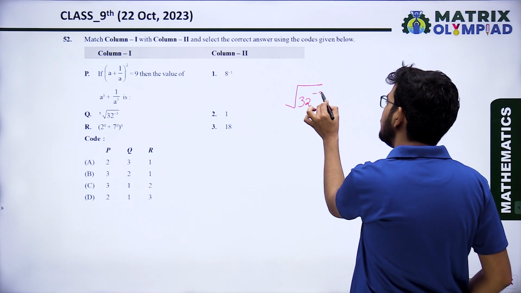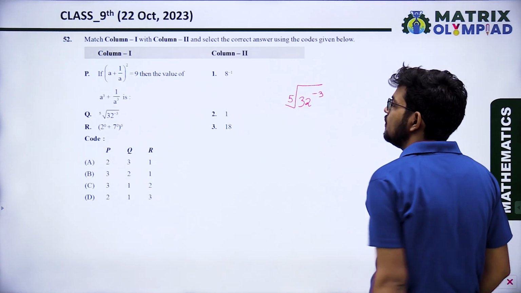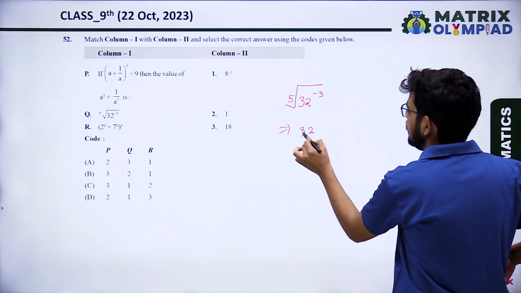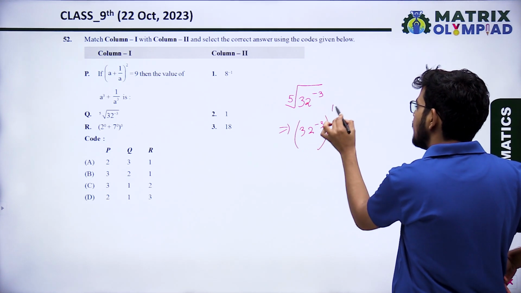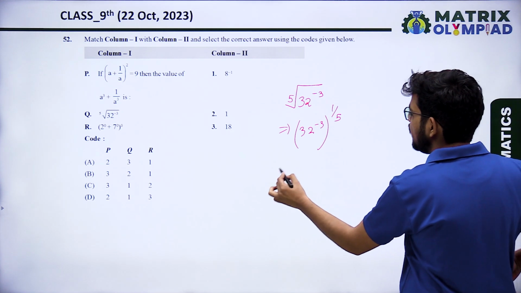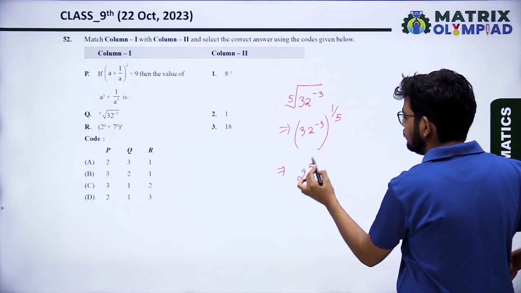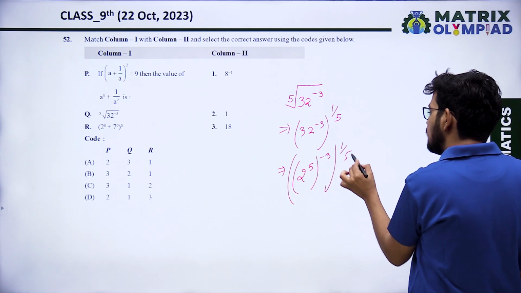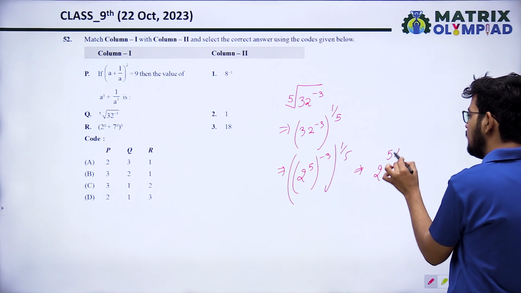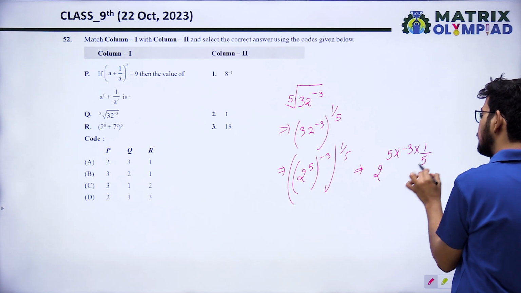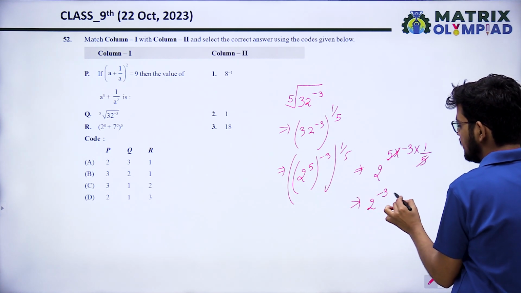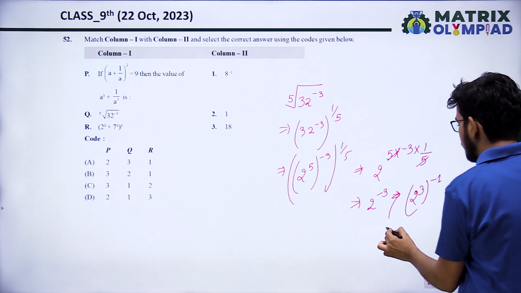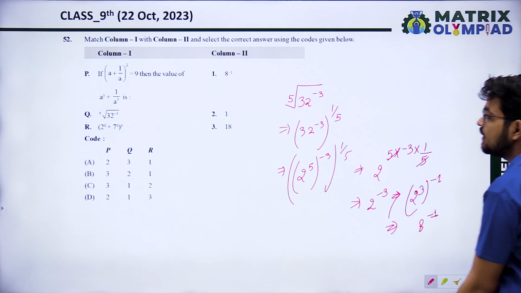32 raised to power minus 3 raised to power 1 upon 5. So this can be written as 32 raised to power minus 3 raised to power 1 upon 5. 32 can be written as 2 raised to power 5, raised to power minus 3, raised to power 1 upon 5. So 2 raised to power 5 into minus 3 into 1 upon 5. We will get 2 raised to power minus 3, that is 2 raised to power 3 into raised to power minus 1, and that is 8 raised to power minus 1.